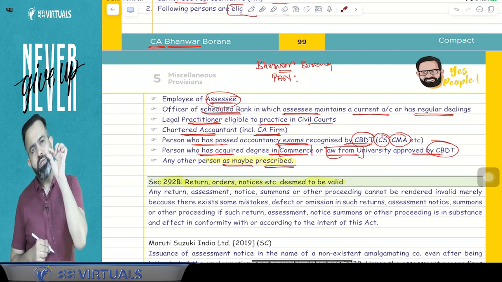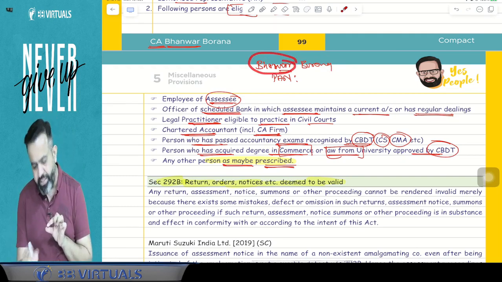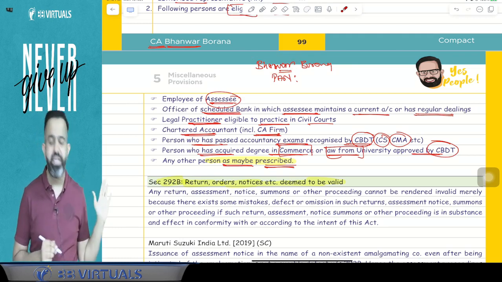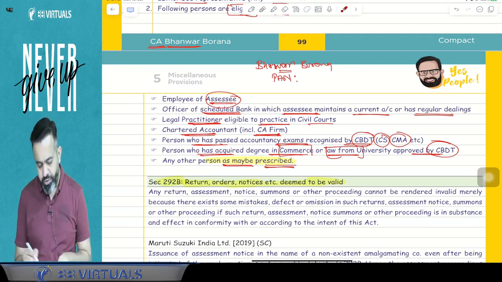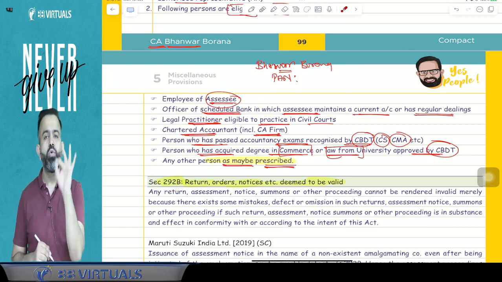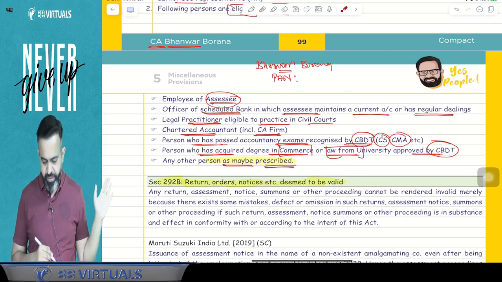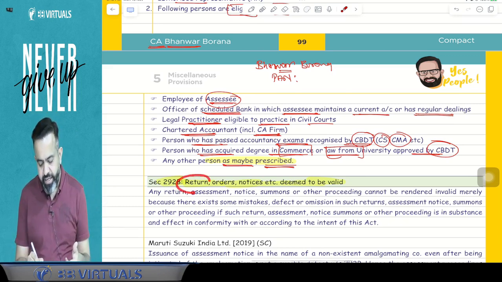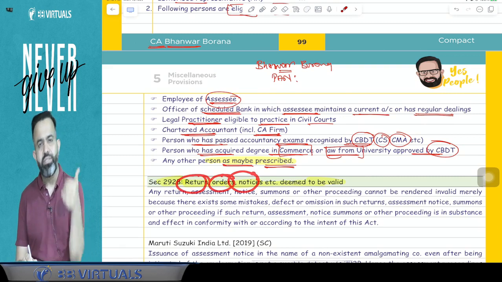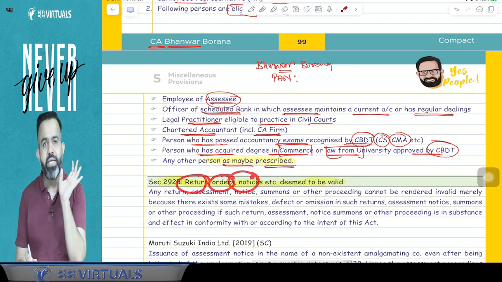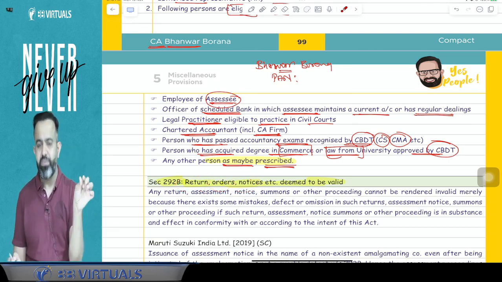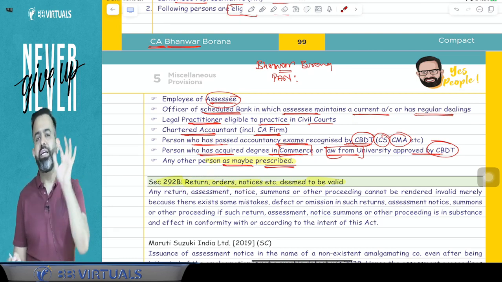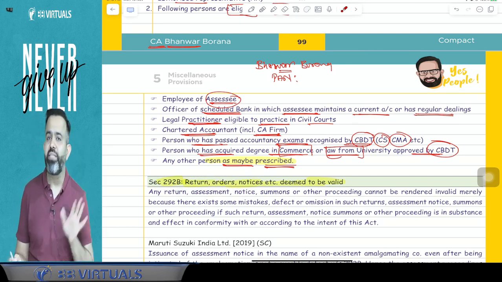The question is, only on the basis of that clerical mistake in the name, can I say that this notice is invalid? Can I say that this notice is invalid? The answer is no, because there is section 292B, and that 292B will save the income tax department. This section says that if in a written order, notice or summons there is any clerical mistake, and that is an unintended mistake, there is no intent to make this mistake, then guys, it will be treated as valid only. It will not be treated as invalid.